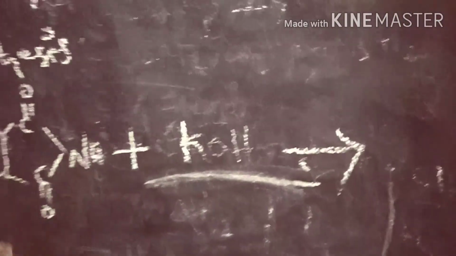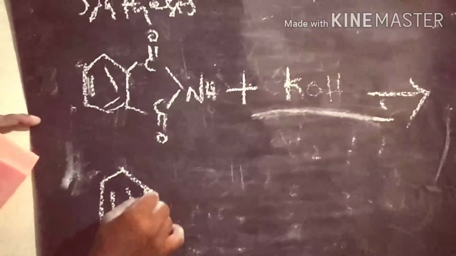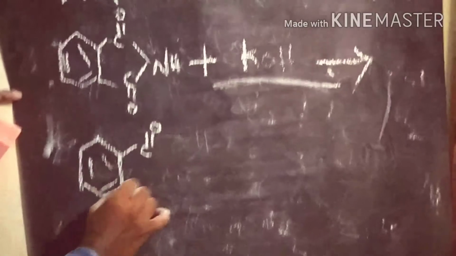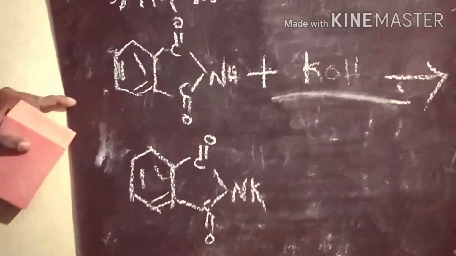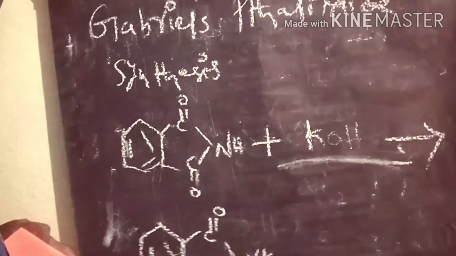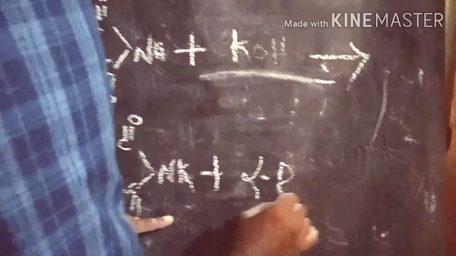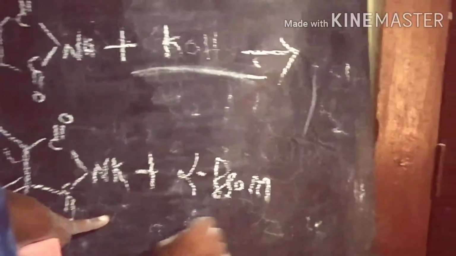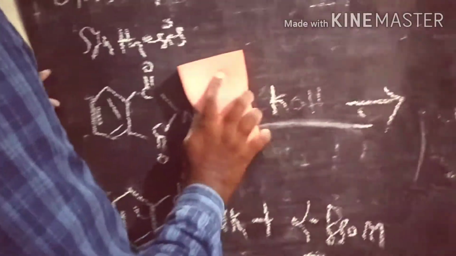So finally we are getting an intermediate. This is the intermediate we are getting. Then the intermediate reacts with alpha bromo esters. So what is the product after reaction of the phthalimide salt with the alpha bromo ester?